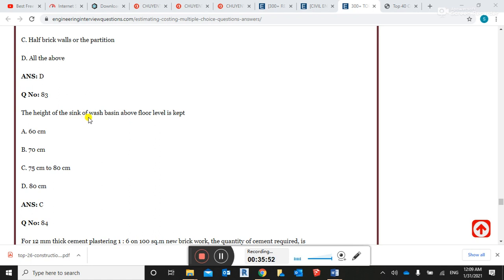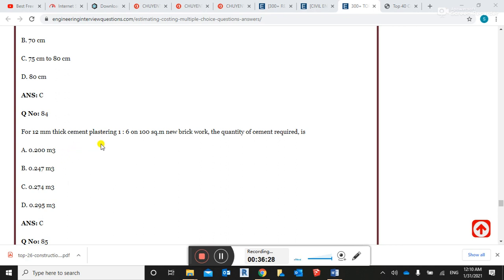The height of sink of wash basin above the floor level is kept as 75 to 80 centimeters. Guys, this is the most important question. We cannot take 60, we cannot go above 80 centimeter because that is not comfortable for person to person. But this is the standard size we can keep for the height of the sink wash basin.